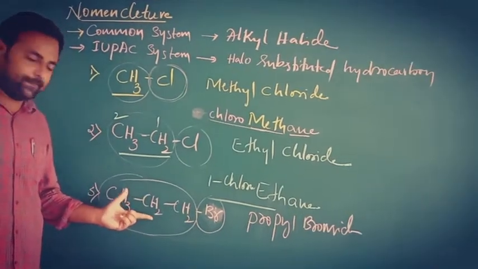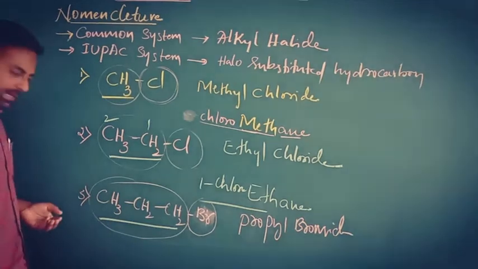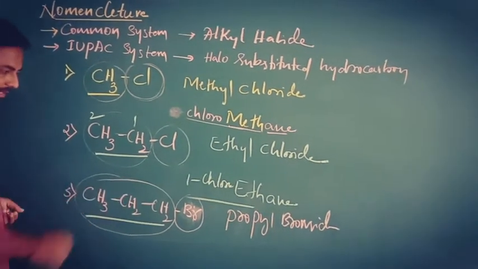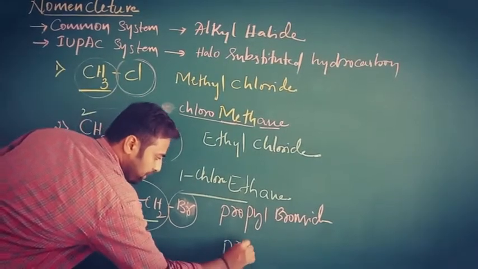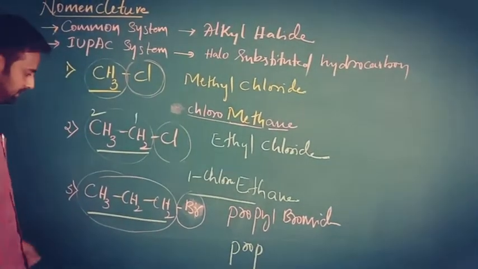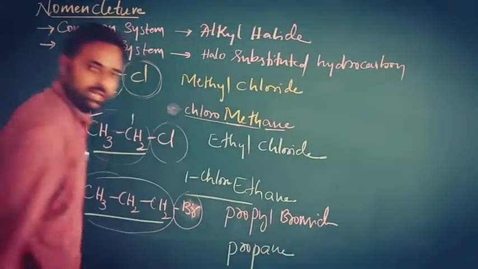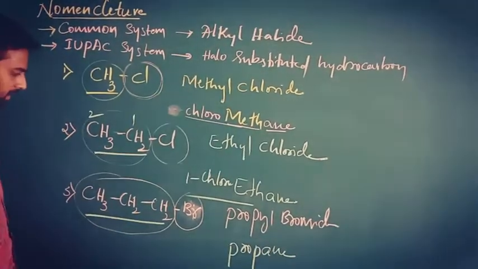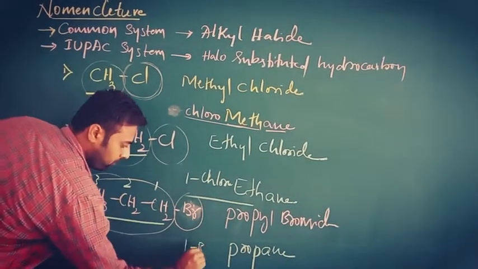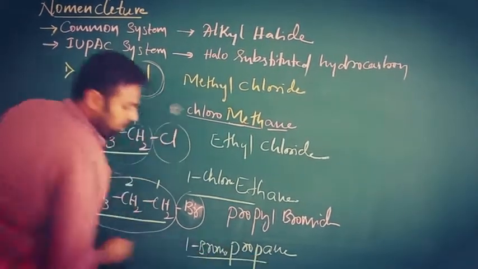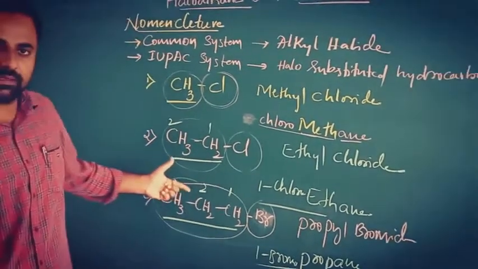What about IUPAC? Of course, this is the long chain. Three carbons are there, so for three carbons you take prop as the root word, and there is only a single bond, so you take ane. That becomes propane. And 1, 2, 3. 1-bromopropane.